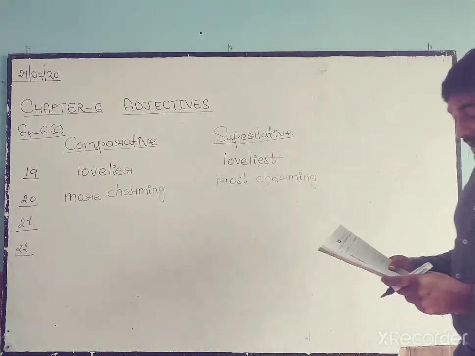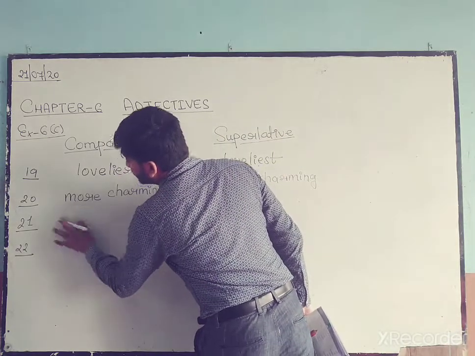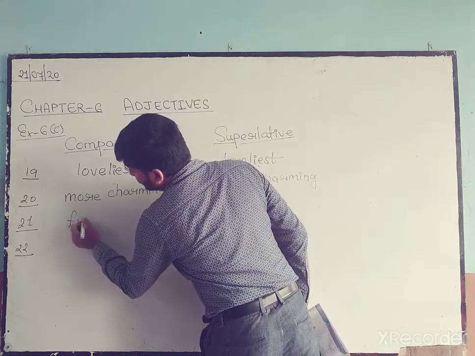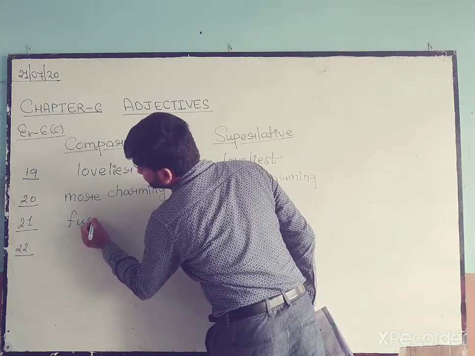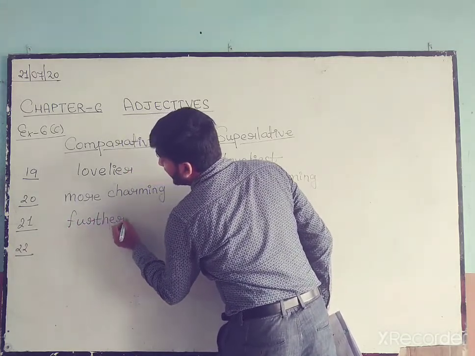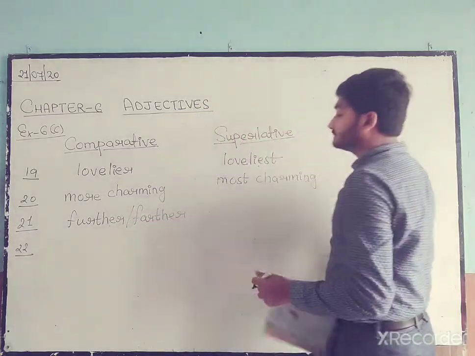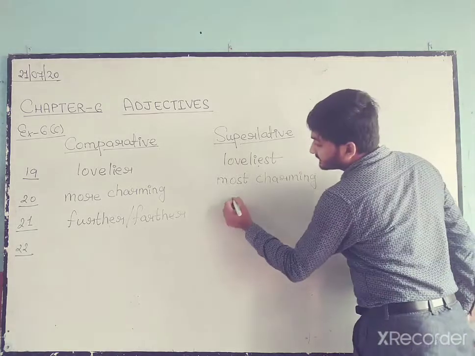Number 21 we have far. 1 syllable, and it is further and farther. We can write farther, then farthest.